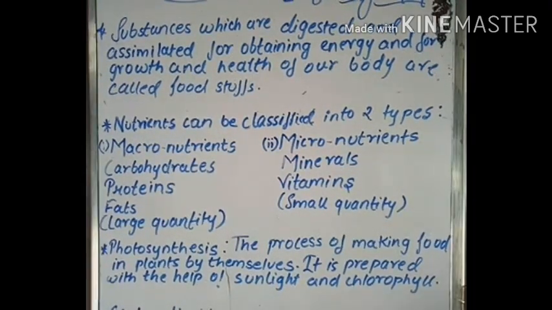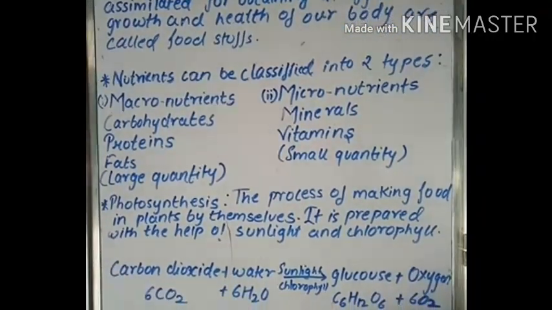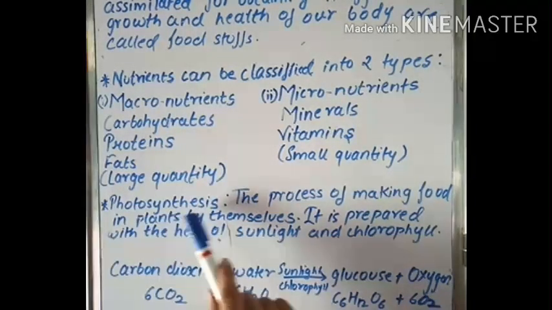Now all these things we are getting from the food. Let's see how we are getting the food from the plants and animals as well. But plants are getting their food from where? No, they don't get the food from anywhere. They make their own food, and that process is called photosynthesis.